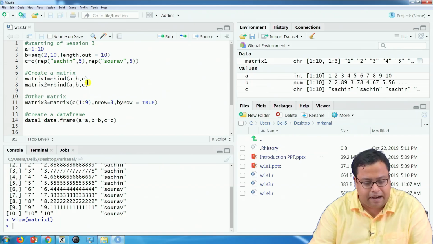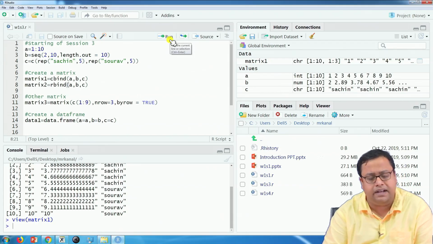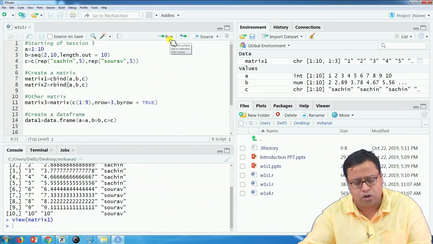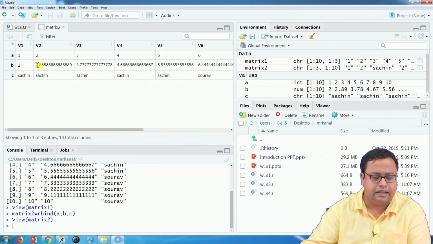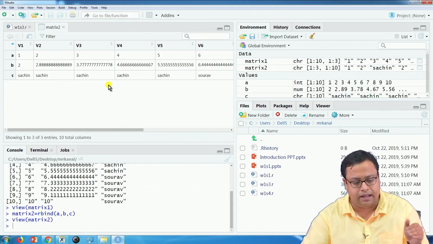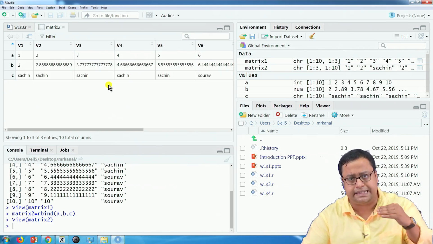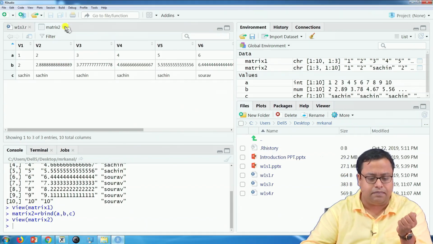Similarly, I can do a matrix2 where the only thing that I changed in line number 8 is that instead of cbind, I have written rbind. So, that is row bind, it binds by rows. If I click on that and I want to see matrix2, it is the same thing, but now things are in a linear form. So, the first row is A, second row is B and third row is C. It is nothing but a transpose.